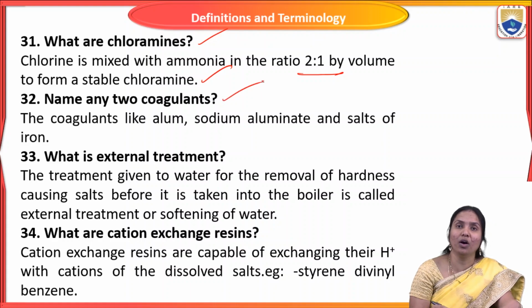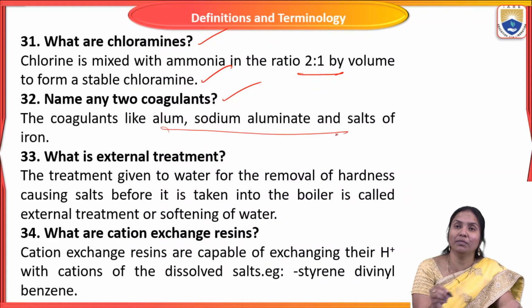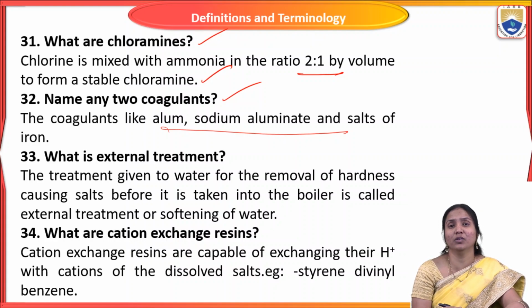Name any two coagulants. Coagulants are like alum, sodium aluminate, and salts of iron, etc. For what purpose are we adding coagulants to the water? Impurities like clay and sand, which are not settled down in the sedimentation process, are removed by adding coagulants like alum or sodium aluminate.